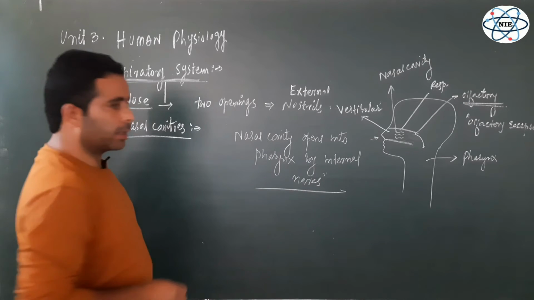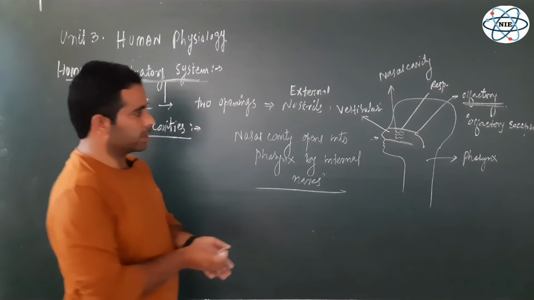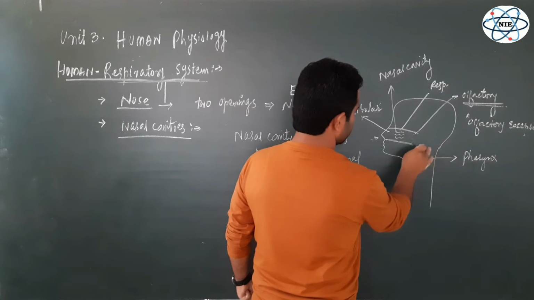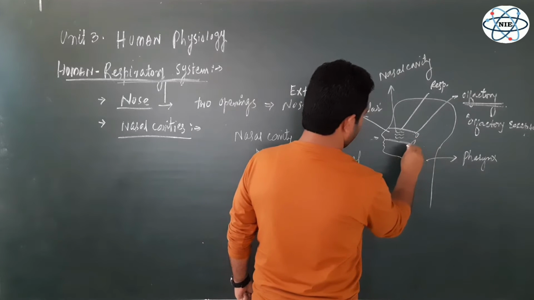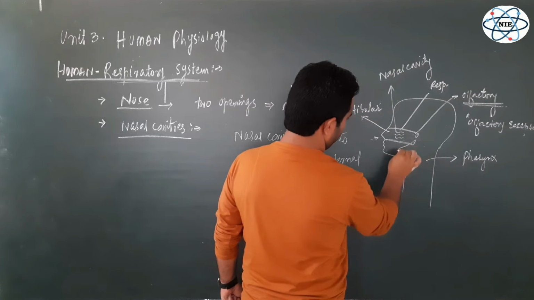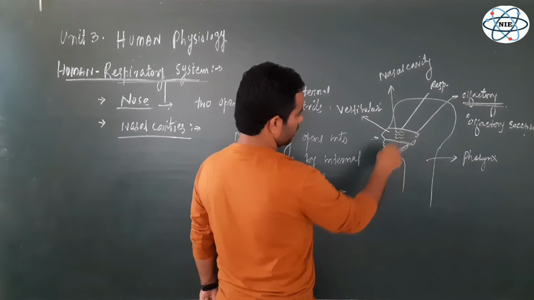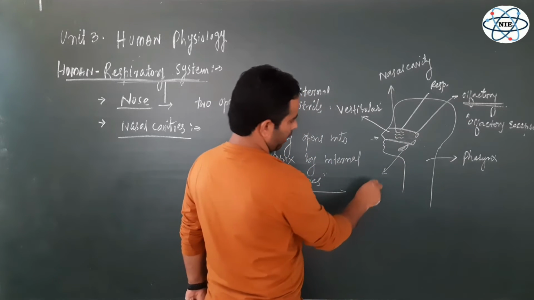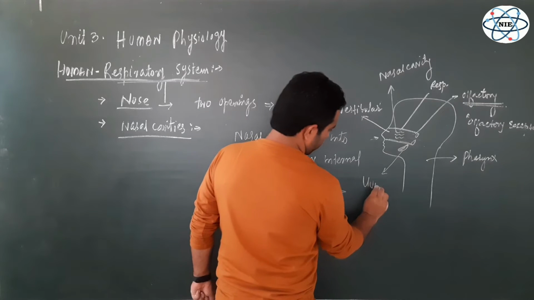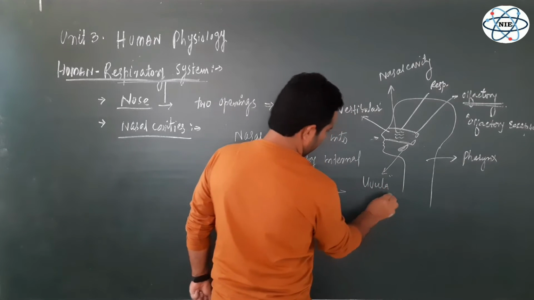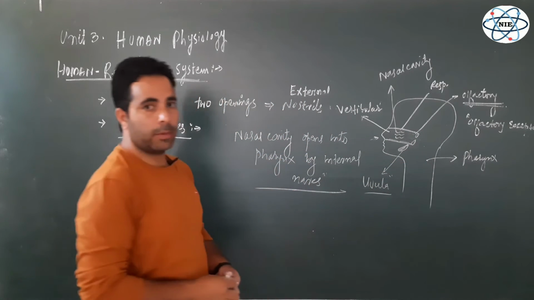And I told you in the digestive system, in the alimentary canal, these internal nares are closed at the time of swallowing by a flap in the soft palate. That flap in the soft palate of the buccal cavity is known as uvula, and this uvula helps to close these internal nares at the time of swallowing.